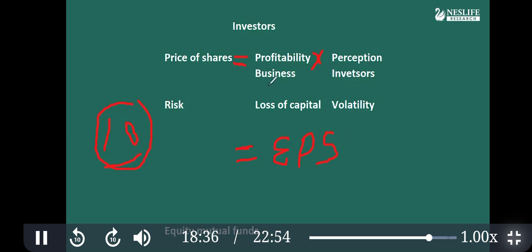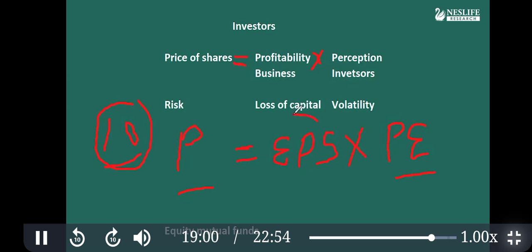So the price of shares depends upon earning per share and the PE ratio, that is, the price to earning ratio. Now this is a retrospective calculation. You may ask, how can the PE ratio be calculated without the price? No, it is not calculated that way. This is just a calculation based on the price. So price is equal to earning per share multiplied by PE.